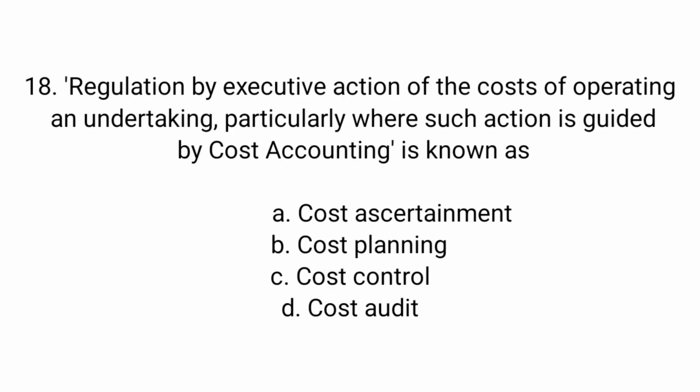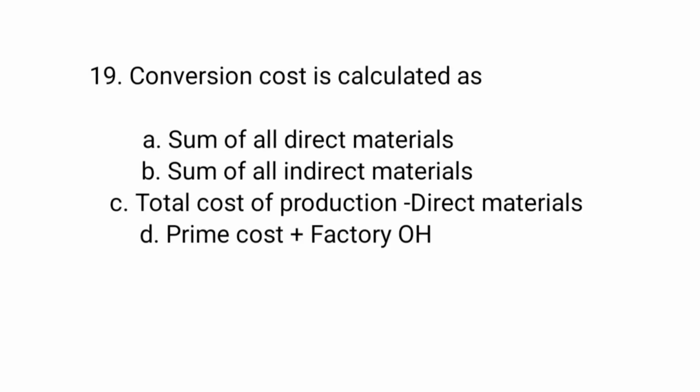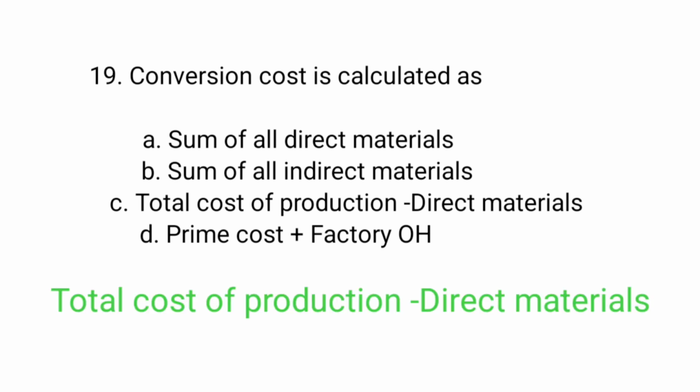Regulation by executive action of the costs of operating an undertaking, particularly where such action is guided by cost accounting, is known as cost ascertainment, cost planning, cost control, cost audit. Cost control. Conversion cost is calculated as sum of all direct materials, sum of all indirect materials, total cost of production minus direct materials, prime cost plus factory overhead. Total cost of production minus direct materials.